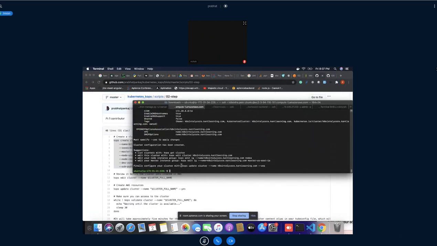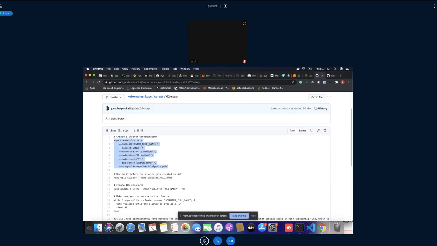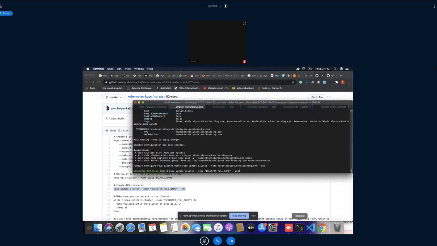Okay, and see, they have already provided this information. It means they are giving the hint: the cops cluster name, this one. And yes, it's the same thing I'm doing here. So I'll be using this method in order to create our infrastructure.